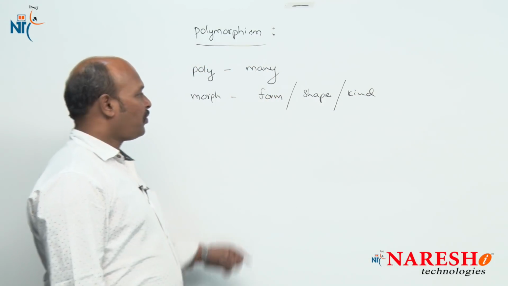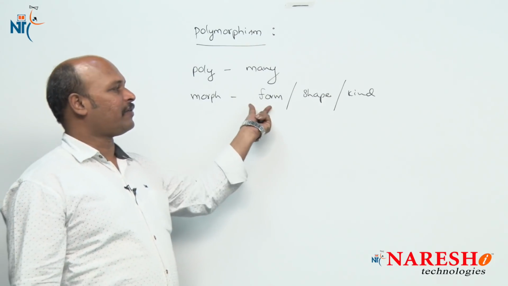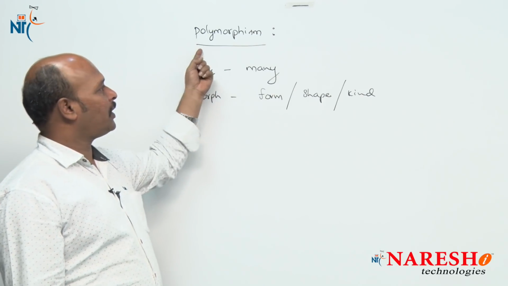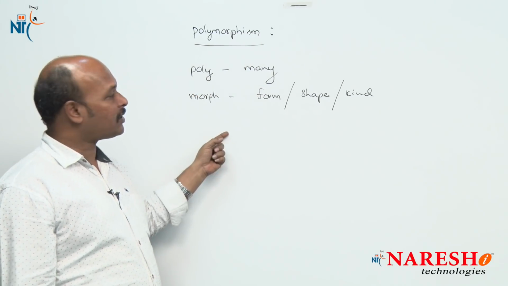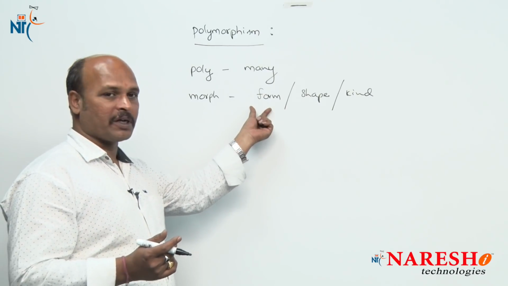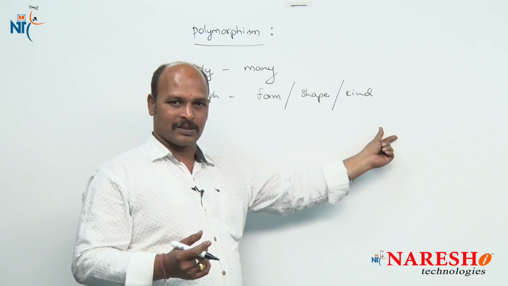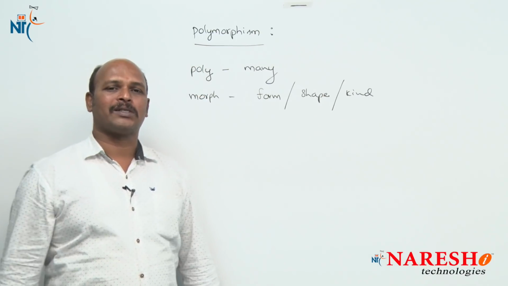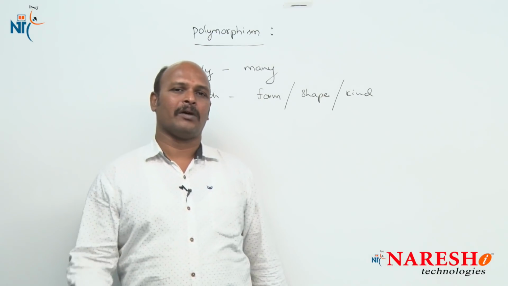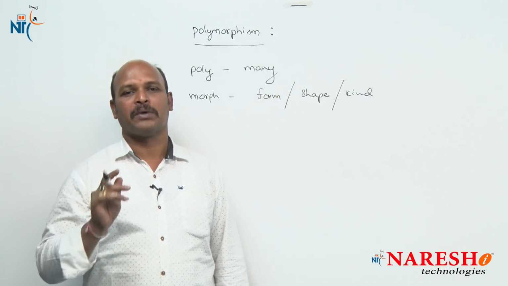That means we are able to use one object in different forms. That is why polymorphism is nothing but using one object in different forms or shapes or kinds. For example, in C language generally we use the plus operator for adding numbers.